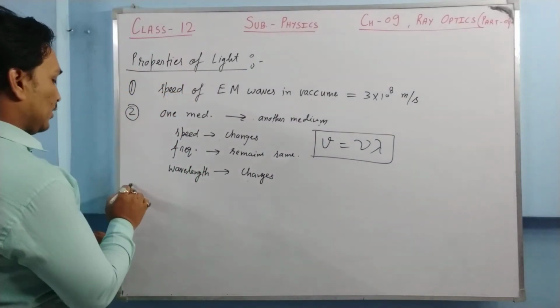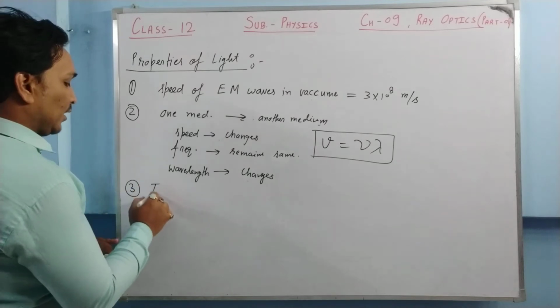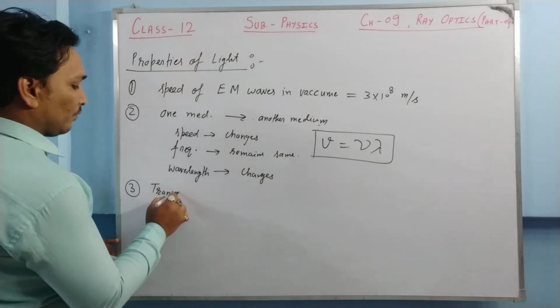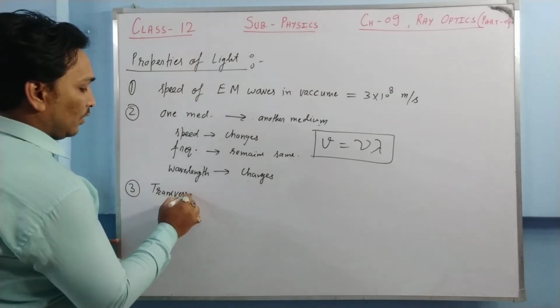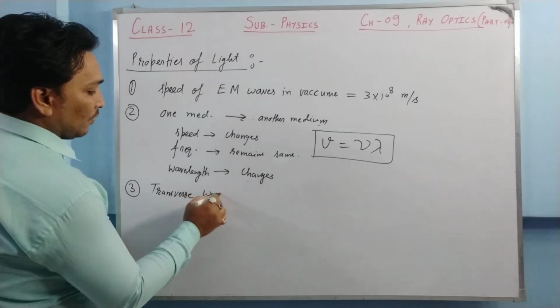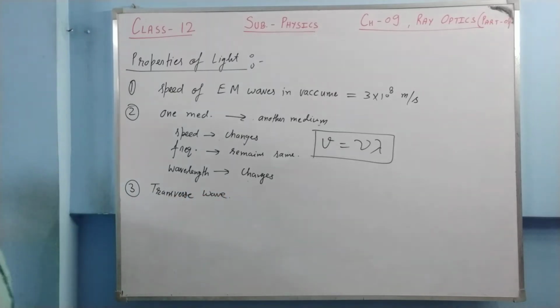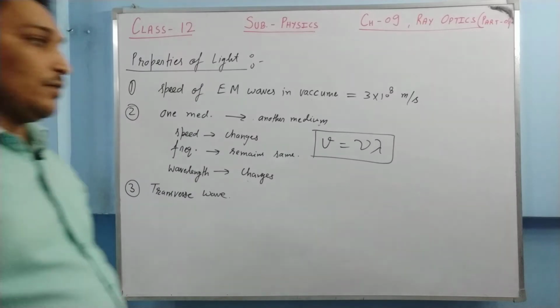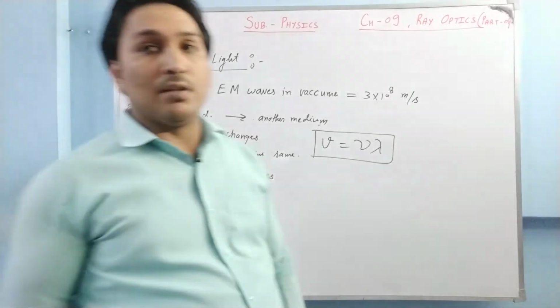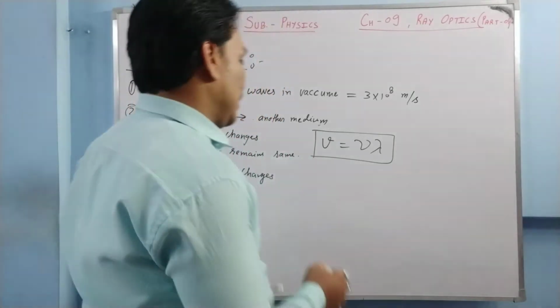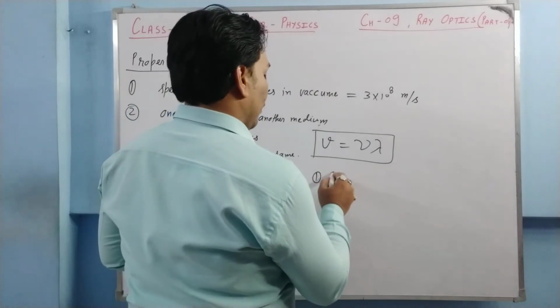The third thing is, light is a kind of transverse wave. Now, what is a transverse wave? There are two kinds of waves on the basis of how the particles are vibrating. One is longitudinal, if you remember.